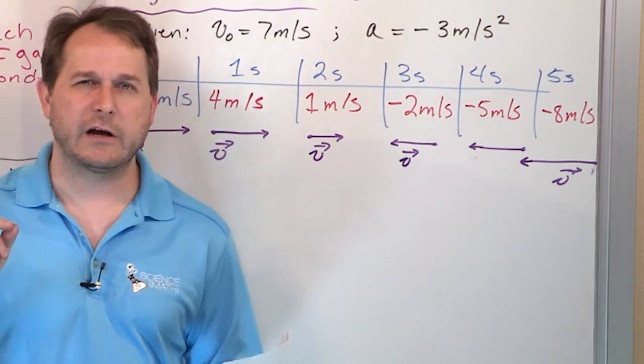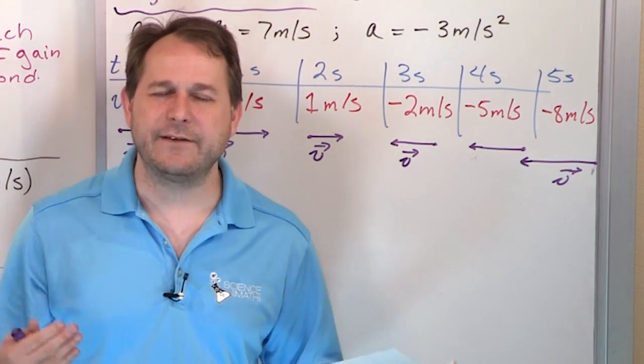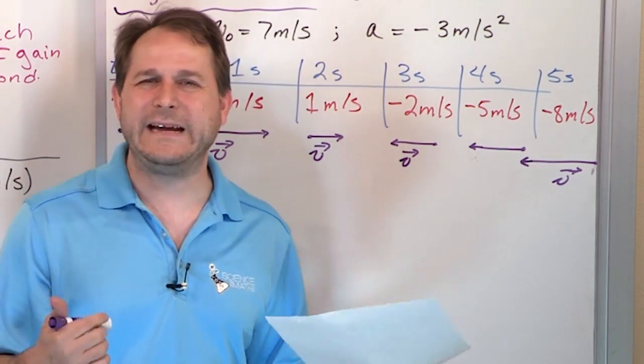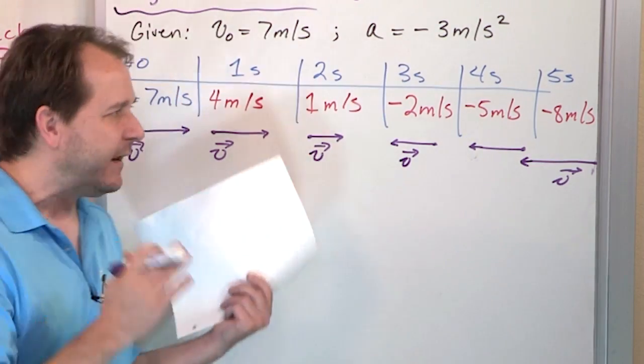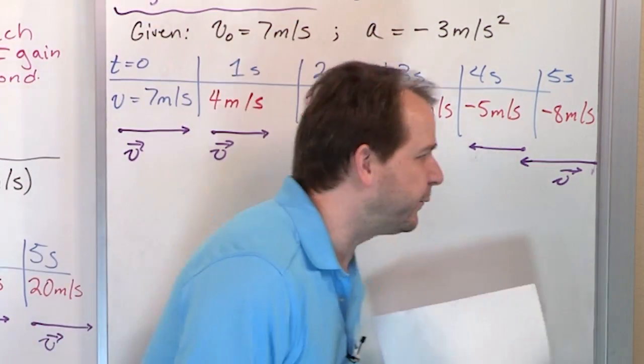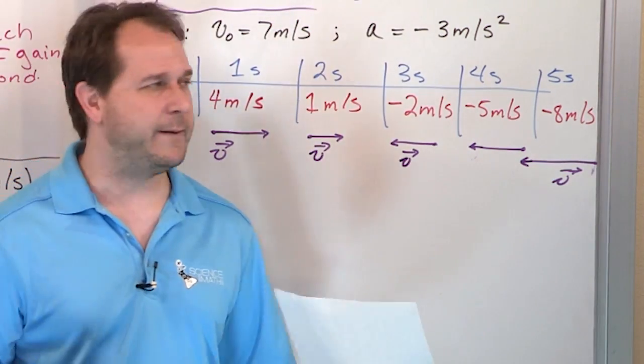But this example here illustrates that a better way to think about it is that a negative acceleration really means you're speeding up in the opposite direction, in the negative direction. So positive acceleration means I'm speeding up this way. Negative acceleration means I'm speeding up in the reverse direction the other way, because you can see what happens.